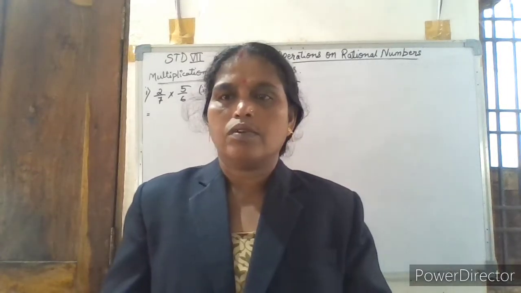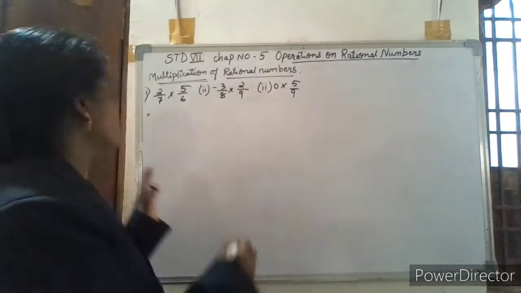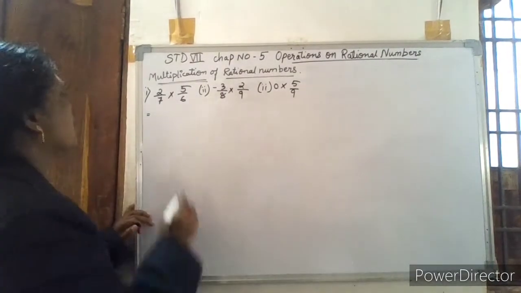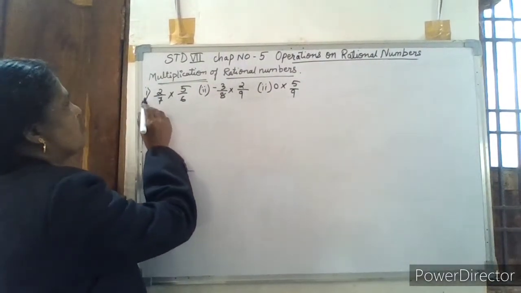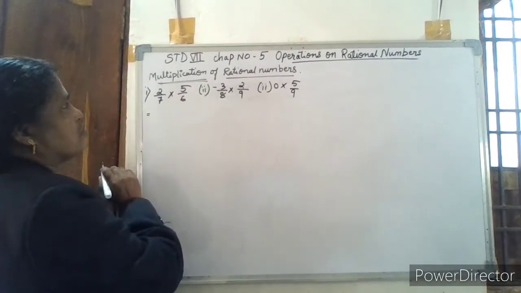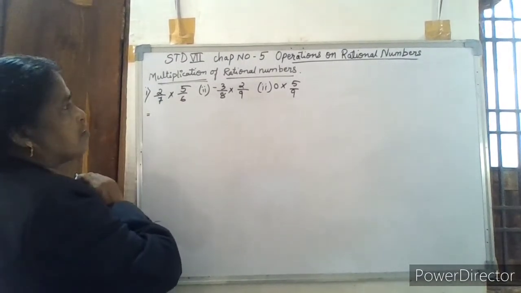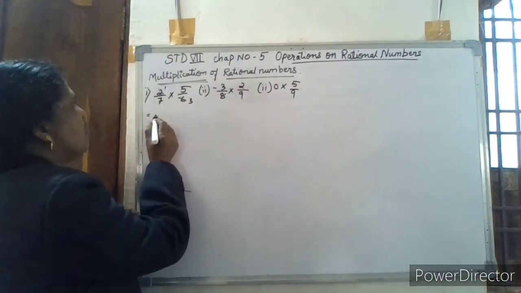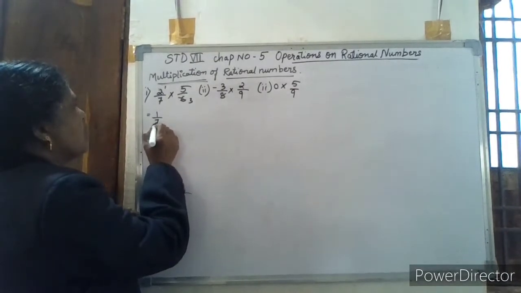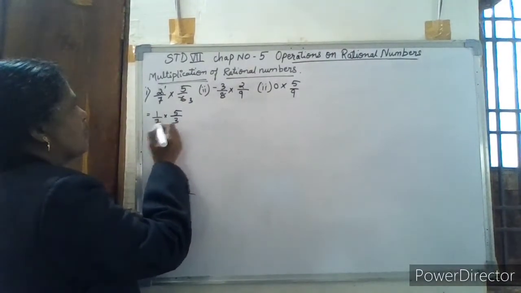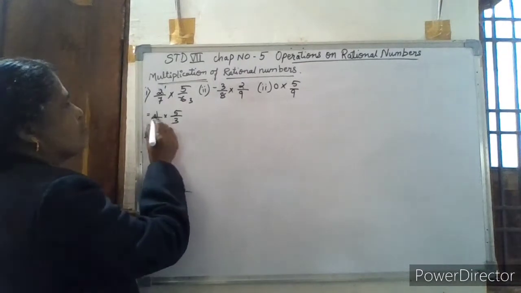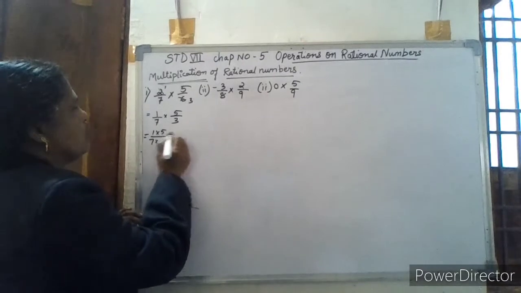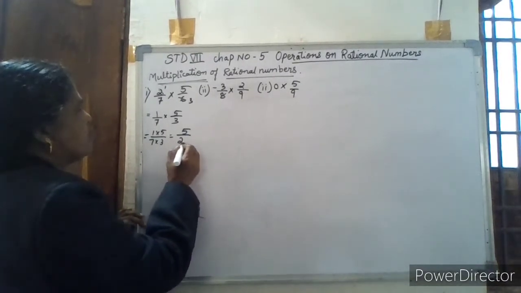Now, let us start with the next topic, that is multiplication of rational numbers. I have taken 3 examples here. First example, 2 by 7 multiplied by 5 by 6. Here 2 and 6 can be cancelled. 2 ones are 2, 2 threes are 6. What is left? 1 by 7 multiplied by 5 by 3. Numerator into numerator, 1 into 5, and denominator into denominator, so it is 5 upon 7 threes are 21.